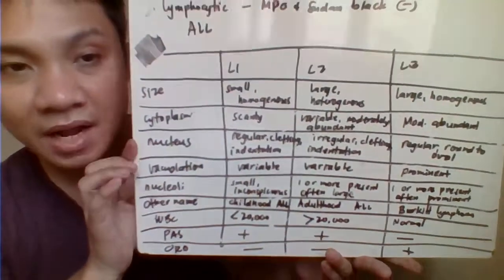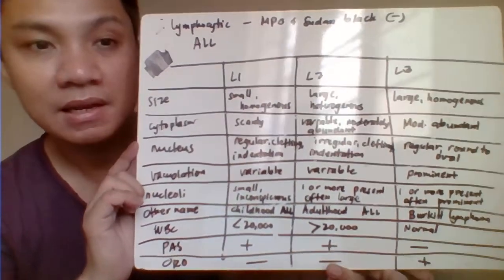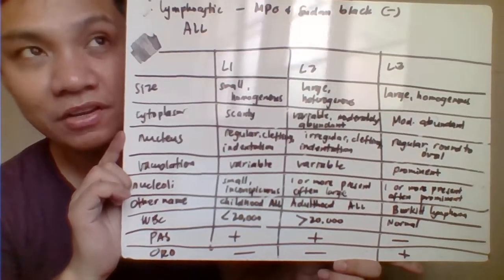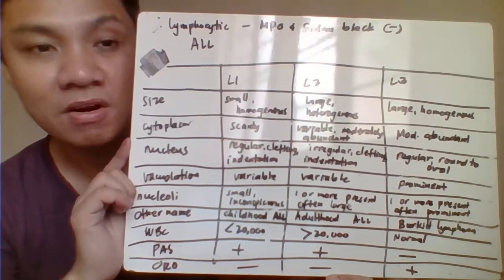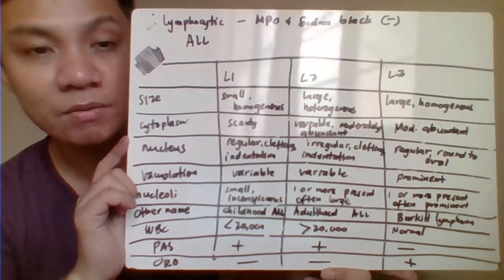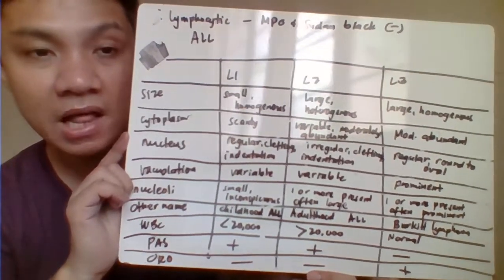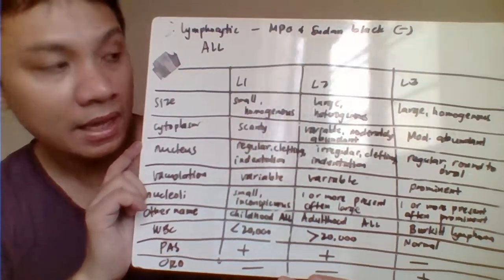Okay, the first discussion, we have your lymphocytic leukemia. We have your acute lymphocytic leukemia. Again, your acute lymphocytic leukemia would always have a negative result in your myeloperoxidase and Sudan black B, which are your cytochemical stains. We have the ALL, acute lymphocytic leukemia, divided into your L1, L2, and L3.